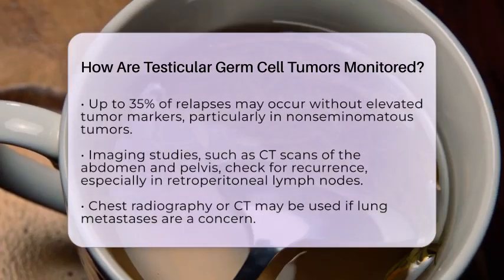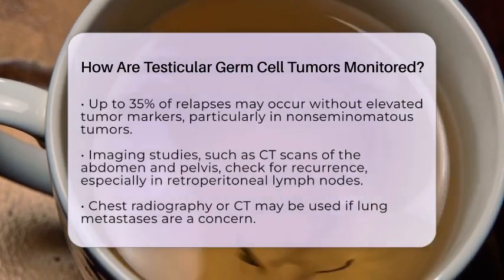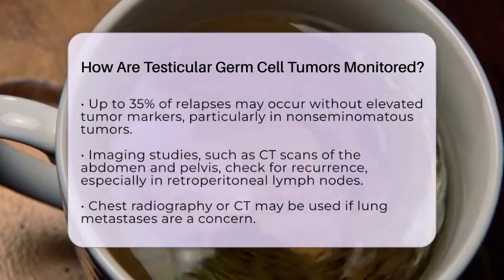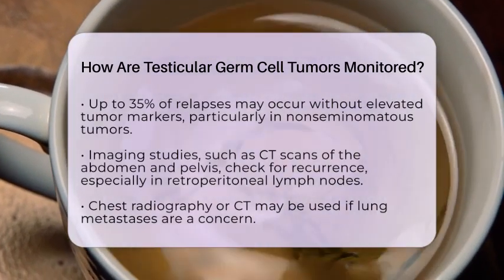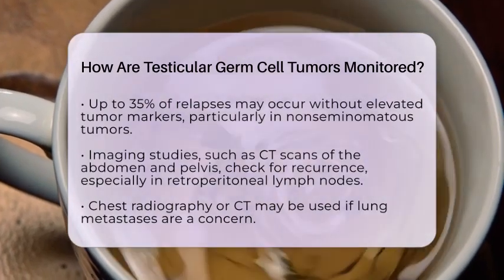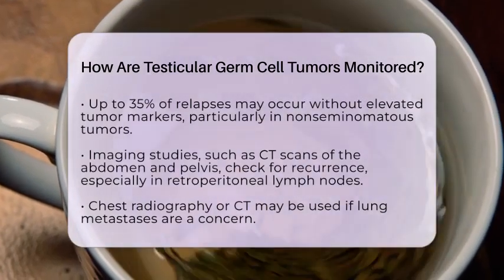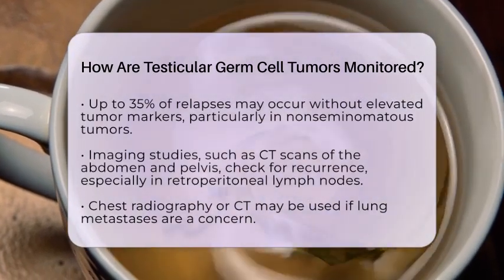Magnetic resonance imaging and positron emission tomography scans can be utilized selectively, such as when contrast computed tomography is not an option or in specific situations, although the routine use of positron emission tomography in surveillance is still being evaluated.